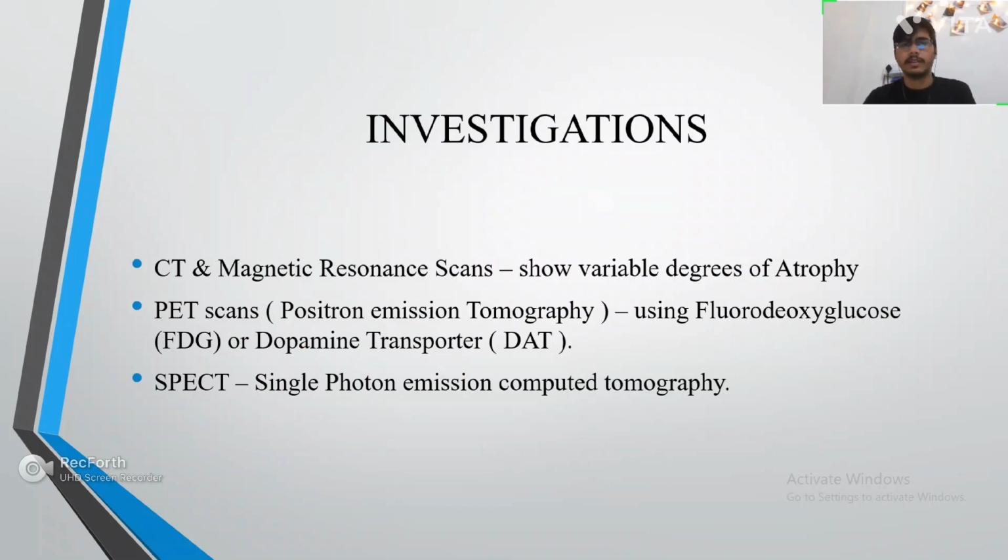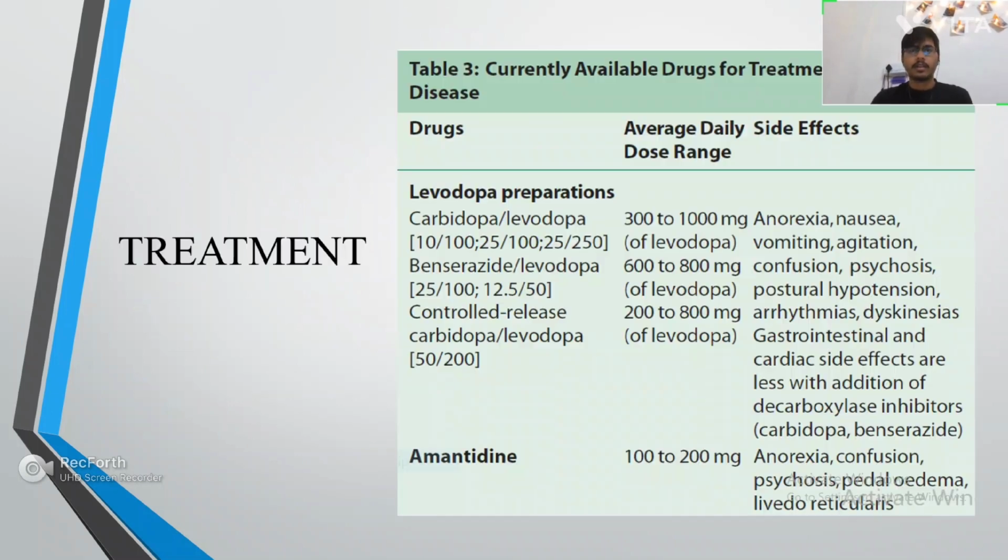Now, what are the investigations you will do? Obviously, CT scan and MRI will be done, and they will show variable degrees of atrophy of parts of the brain. Apart from that, we can do the PET scan or DAT scan, and we also have SPECT, single photon emission computed tomography. So it is also CT, but single photon emission computed tomography.